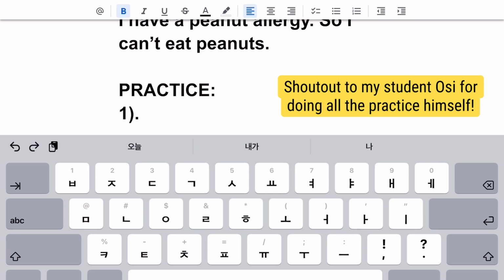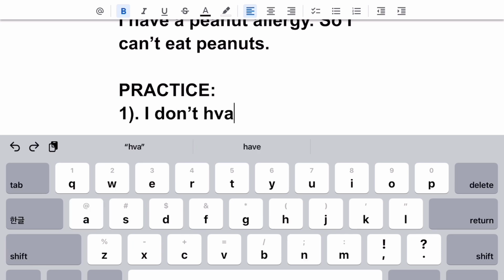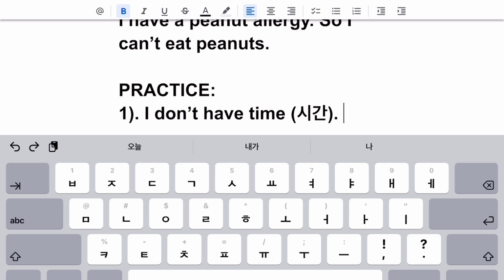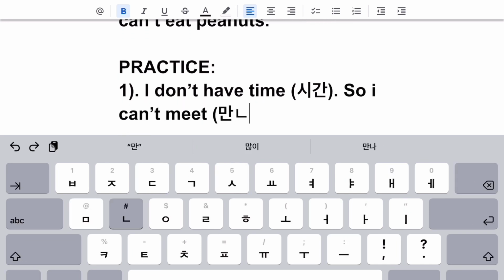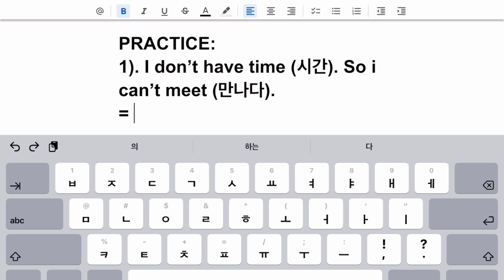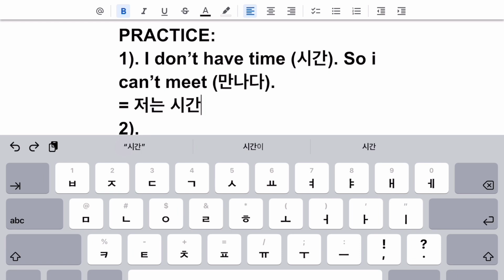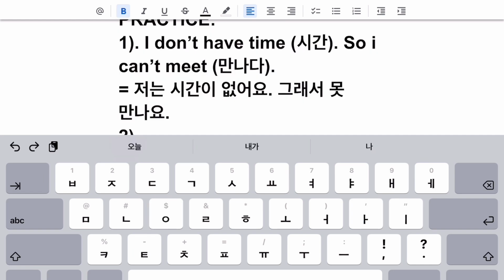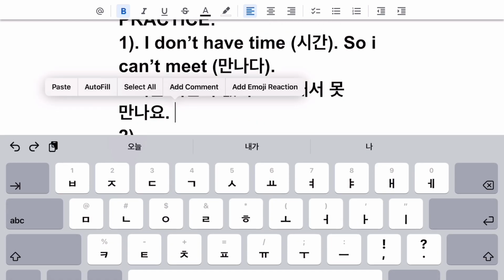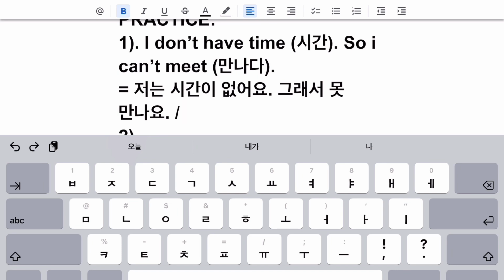First sentence we can do, say, don't have time. 시간, don't have time. So I can't meet. And to meet is 만나다. Do you want to give this one a try? Yeah. 시간이 없어요. 그래서 see, this is the part I got stuck on. Yeah, then you just put it right before the verb. Just like 안, 못 만나요. Okay. 시간이 없어요. 그래서 못 만나요. How would we do the other one? The longer version. The other one would be 만나지 못해요.